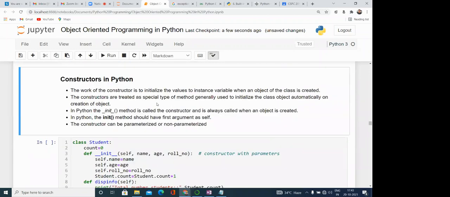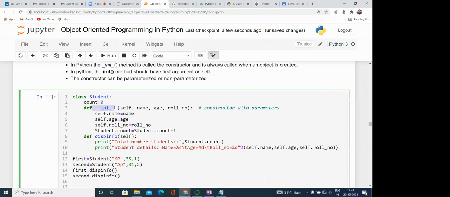Now, constructors in Python. Have you seen this? This is the constructor, basically: the init, double underscore, then init, then double underscore. And what is the meaning? This is a constructor. In this way we can define the constructor, and it has the capability that it is called automatically, implicitly, whenever we create an object for the class, and it is used to initialize the instance variables.